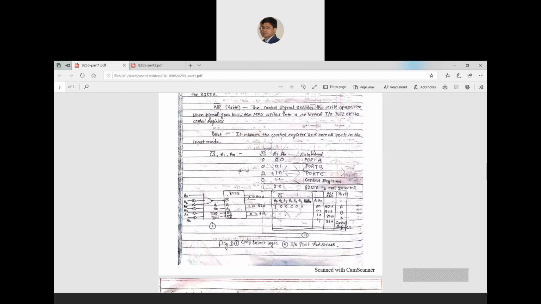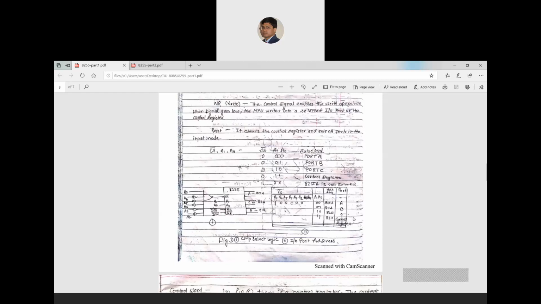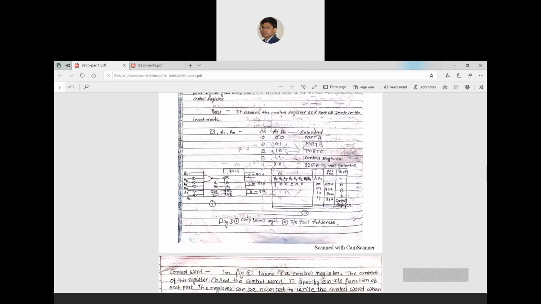Now the combinations we can give for CS bar are 0, 0, 0, 0, 1, 1, 0, 1, 1. Then I have shown which operation or which port we can select. Whenever I give CS bar as 1, whatever else I give, the 8255 is not selected. So that is what I have shown here.